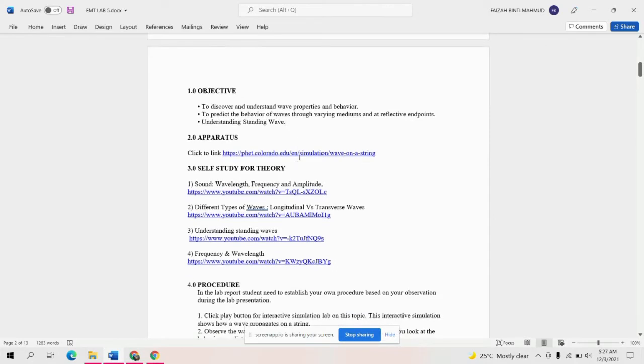The apparatus or equipment that we use in this lab is the PhET Colorado. We have to click the link of the PhET Colorado simulation, Wave on a String. This is the link.